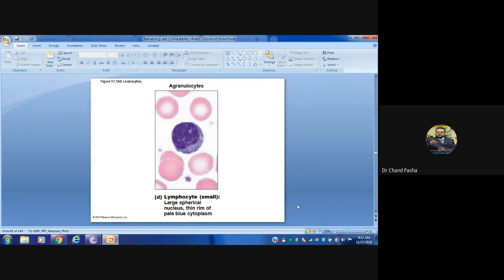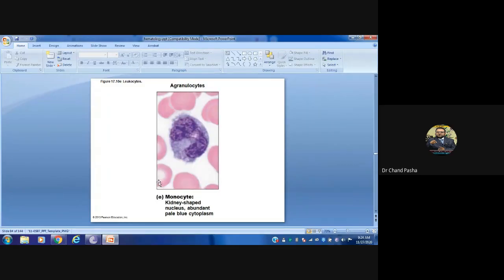Now the agranulocytes. These are the lymphocytes. You can see the nucleus is very large, a round-shaped large nucleus in the case of lymphocytes. And this is the monocyte.